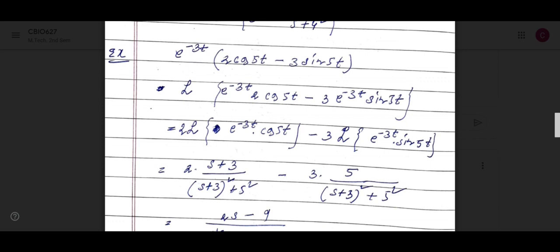Okay, so how do you do this one? e to the power minus 3t I have added: e to the power minus 3t times (2 cos 5t minus 3 sin 5t). So what can you write?